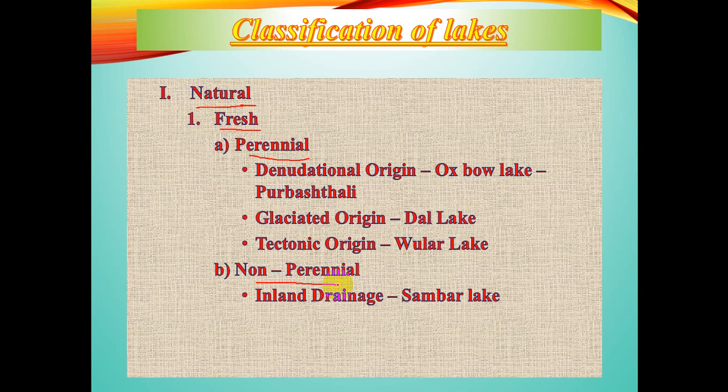Denudational origin: when both erosional and depositional work is going on and the river attains the meandering stage, that is, in the mature stage, the cutoff loop from that meandering gives a formation of a lake, and that is an Oxbow Lake. One example is Purbasthali, in the Bardhaman district of West Bengal.